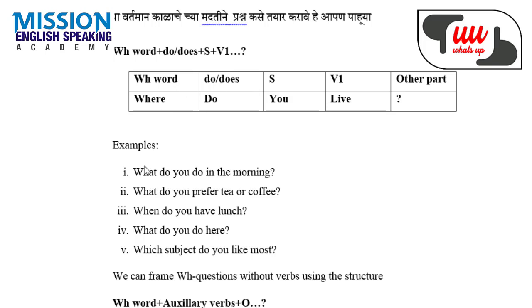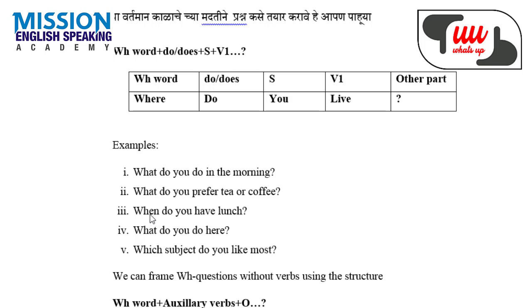What do you do in the morning? Let's see the second example. Again I have used what, WH word, what do, that is helping verb for you, what do you prefer, prefer is verb, and tea or coffee means again object or other part.